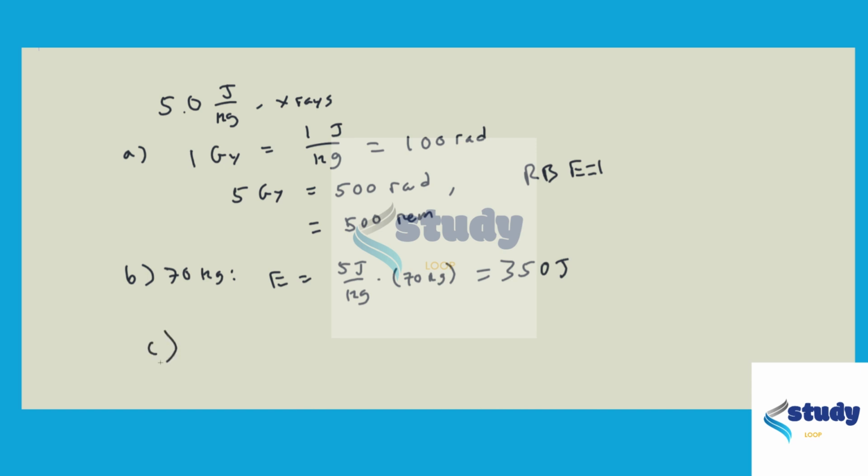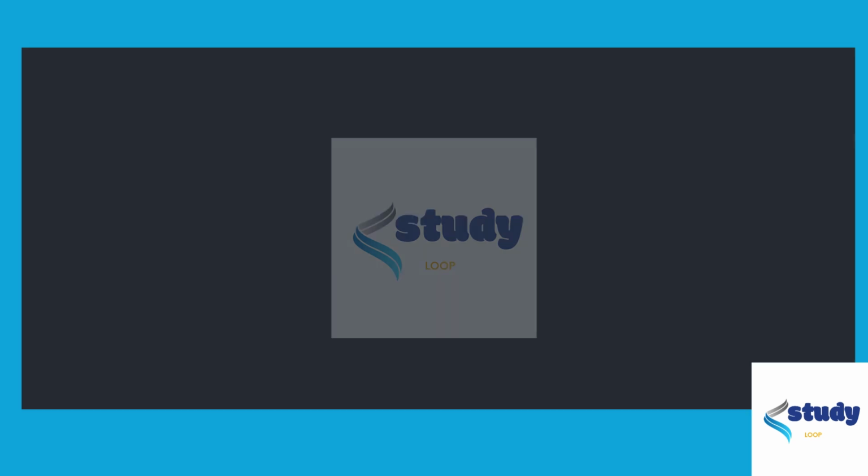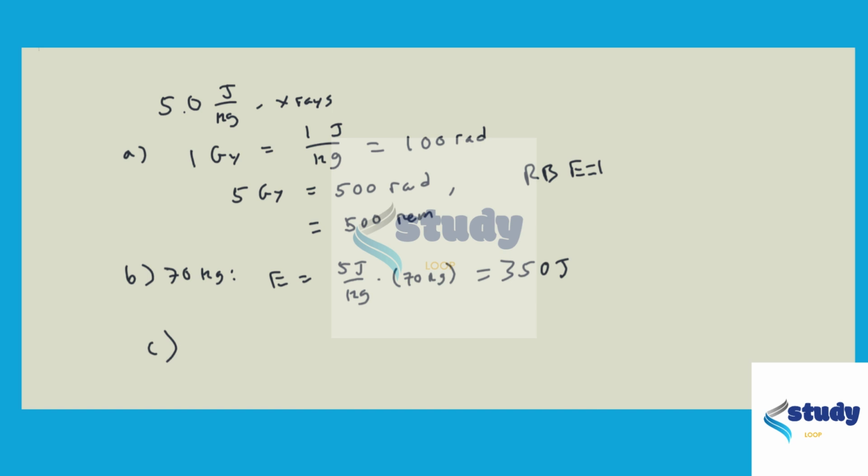Now in part C, we're asked, how would our answers to parts A and B change if the 5 joules per kilogram came from a beam of protons instead of X-rays? So for protons, the RBE value is equal to 10 rather than 1. So this will change not our absorbed dose, but just our equivalent dose, and it will increase it by a factor of 10 compared to our previous answer, which had a factor of 1 in it.